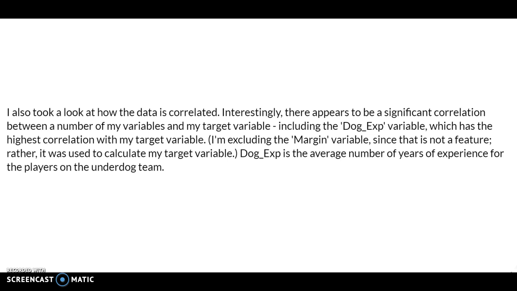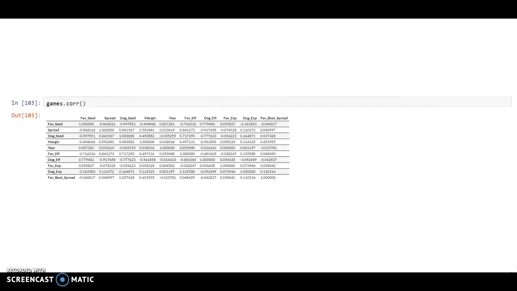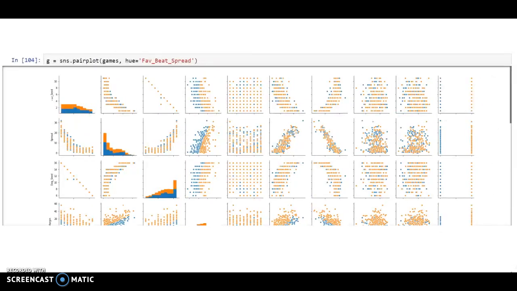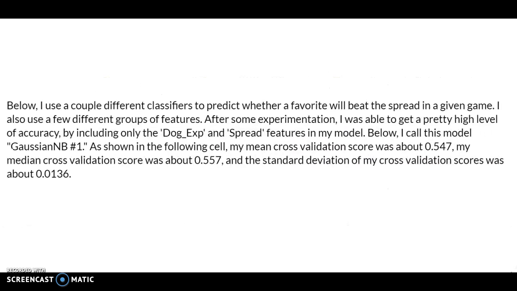I noticed a significant correlation between a number of my variables and my target variable. I also explored the data visually. Finally, I used a couple different classifiers to predict whether a favorite team would beat the spread in a given game. I also used a few different groups of features.